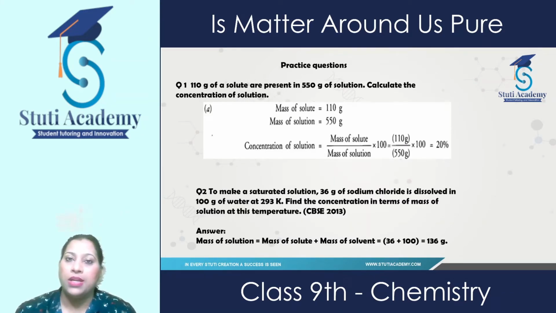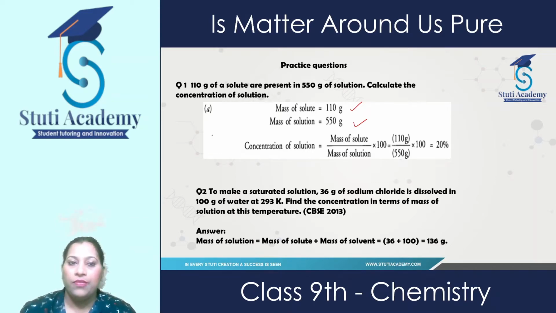Now, there are certain questions based on these formulas which are asked in exams many times. Question number 1 is: 100 gram of a solute is present in 550 gram of solution. Calculate the concentration of the solution. Here, mass of solute is given, which is 100 gram, and mass of solution is given, which is 550 gram. We need to find out the concentration of the solution.